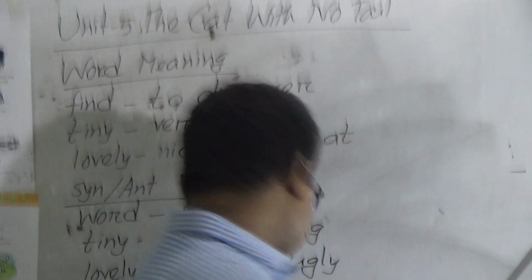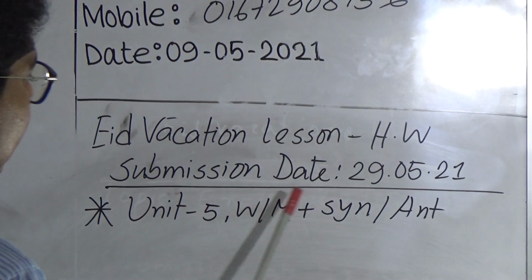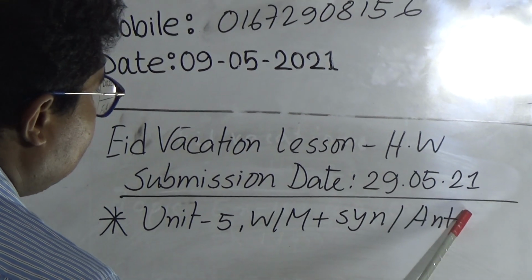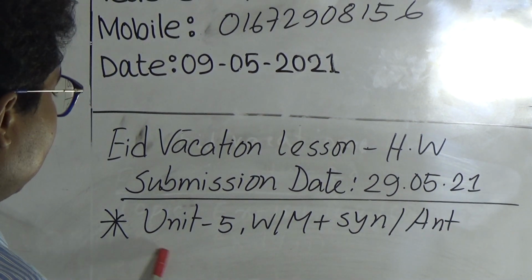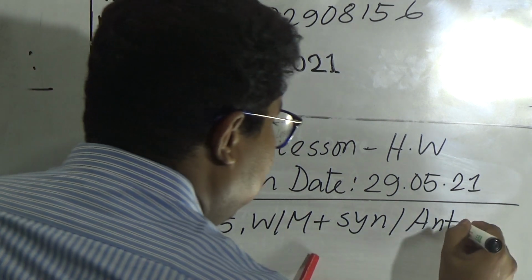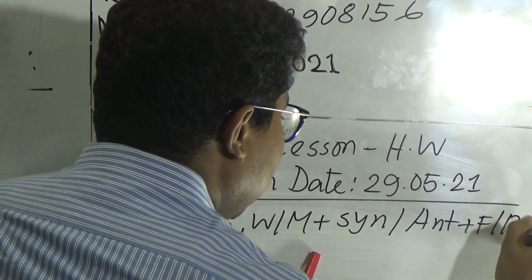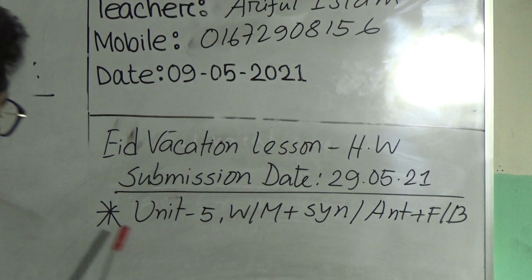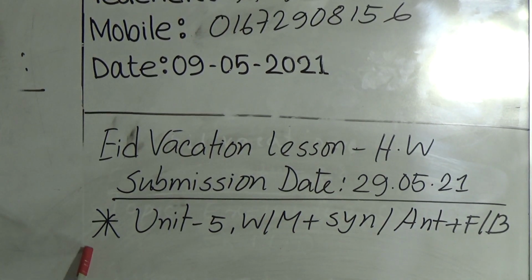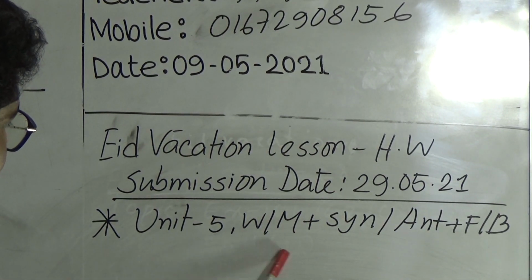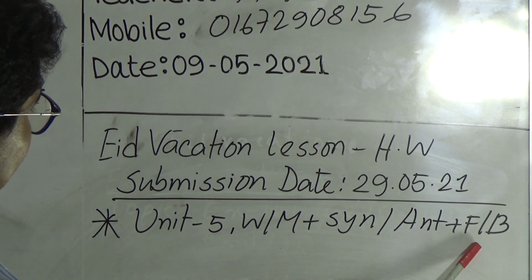So my dear students, for the vacation lesson, submission date is 29/5/2021: Unit 5, word meaning, synonym antonym plus fill in the blanks. So vacation lesson, submit on 29/5/21: Unit 5, word meaning, synonym antonym plus fill in the blanks.